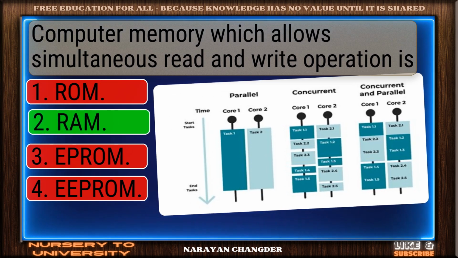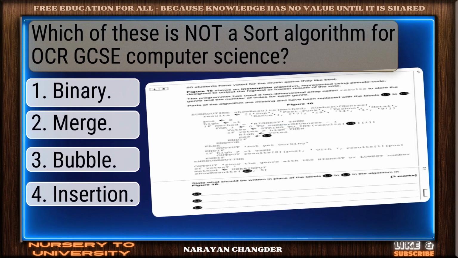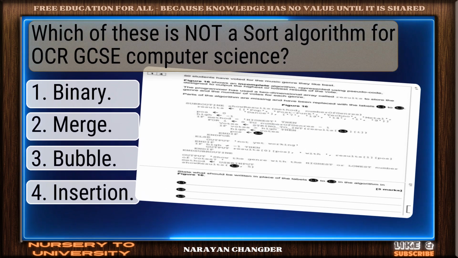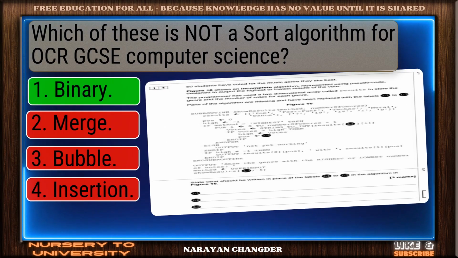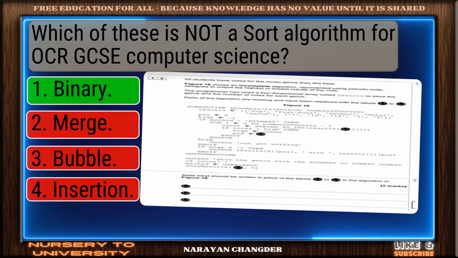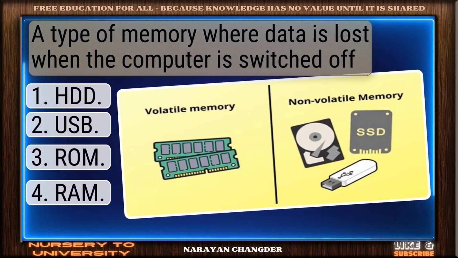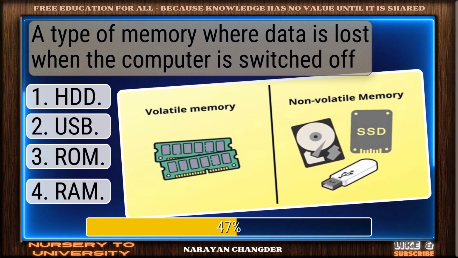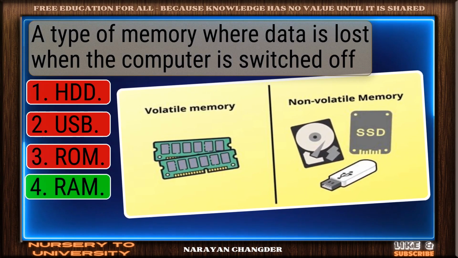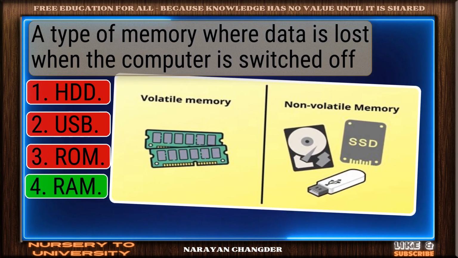RAM is the answer. Which of these is not a sort algorithm for MCQ computer science? Nicely done. Binary is solid. A type of memory where data is lost when the computer is switched off. You're right. RAM is correct.